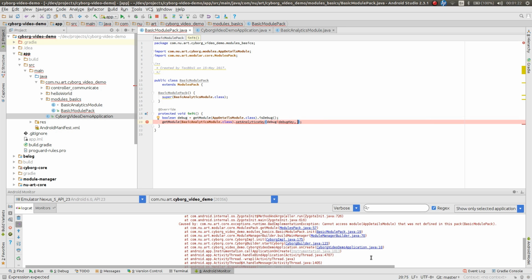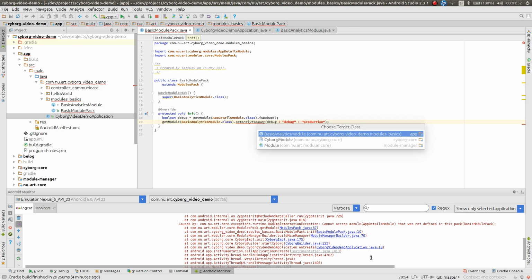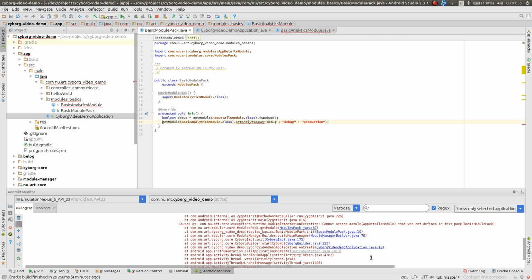Otherwise, we would like to have the production key. Let's call them debug and production. Okay. Create setter. And we're done.